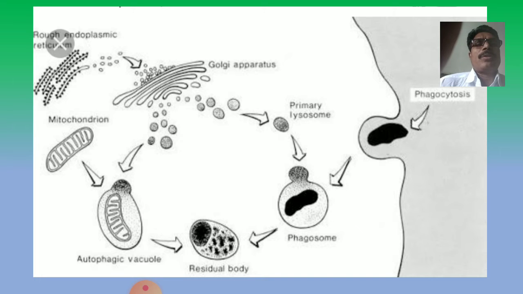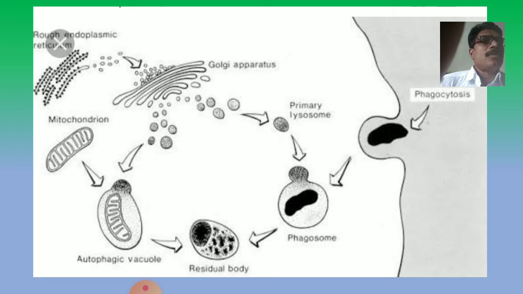The Golgi apparatus also synthesizes some enzymes which enter into those lysosomal vesicles. Now these lysosomal vesicles are released from the Golgi apparatus or Golgi complex, and then they become primary lysosomes.